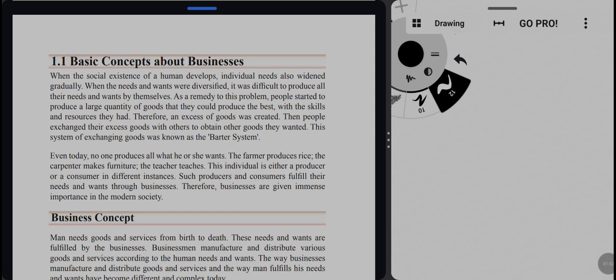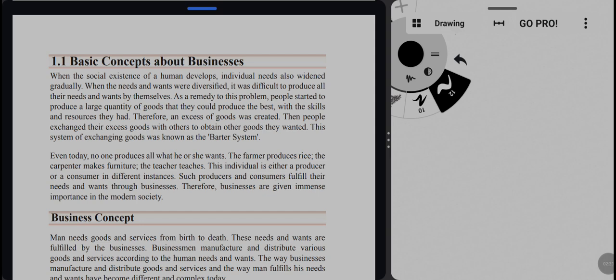As a remedy to this problem, people started to produce a large quantity of the good that they could produce best. This creates an excess amount of goods. Then people exchange their excess goods with others to obtain other goods they wanted. This system of exchanging goods is called the barter system. So the first concept is the barter system.